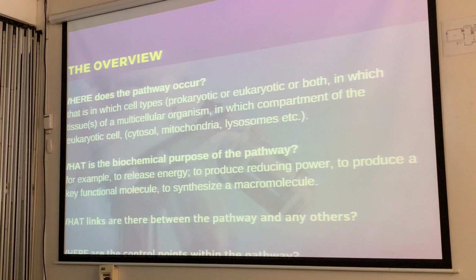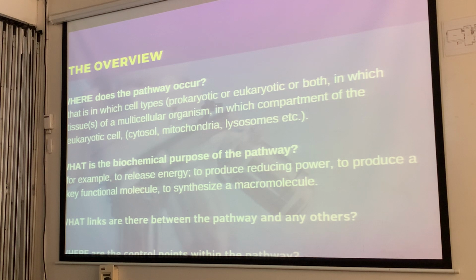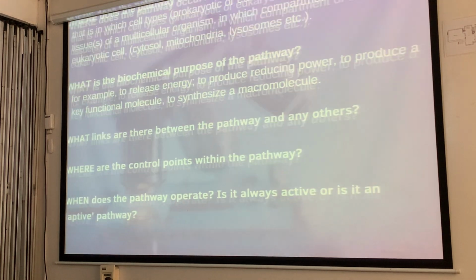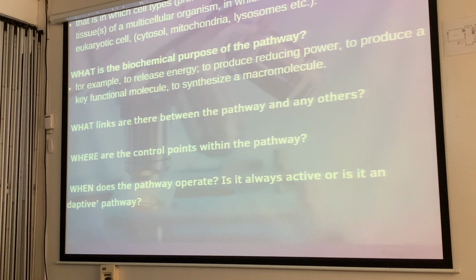Since we're dealing with the human body, definitely it's eukaryotic. Then, what compartment in the cell? Is it in the cytoplasm, in the cell membrane, in the mitochondria, in the lysosomes, etc.? Okay, where? Then next ask, what is the biochemical purpose of the pathway?